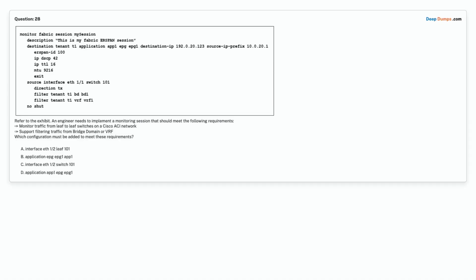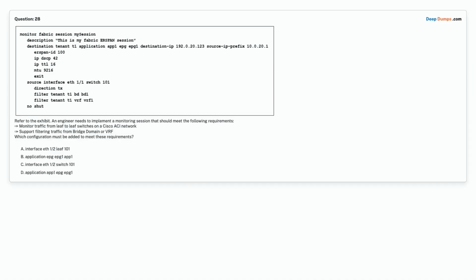Question 28. Refer to the exhibit. An engineer needs to implement a monitoring session that should meet the following requirements. Monitor traffic from leaf-to-leaf switches on a Cisco ACI network. Support filtering traffic from bridge domain or VRF. Which configuration must be added to meet these requirements?